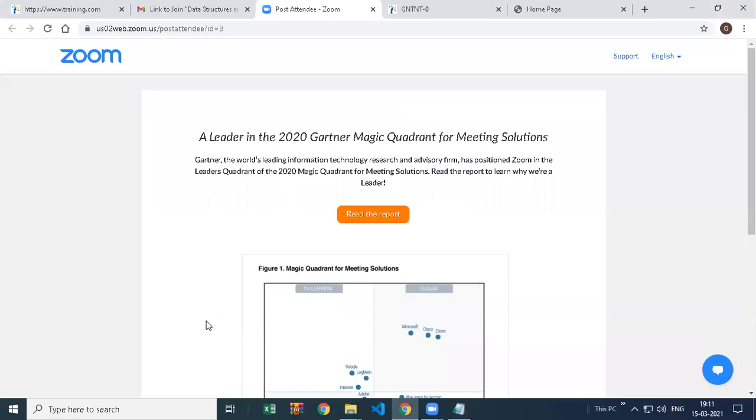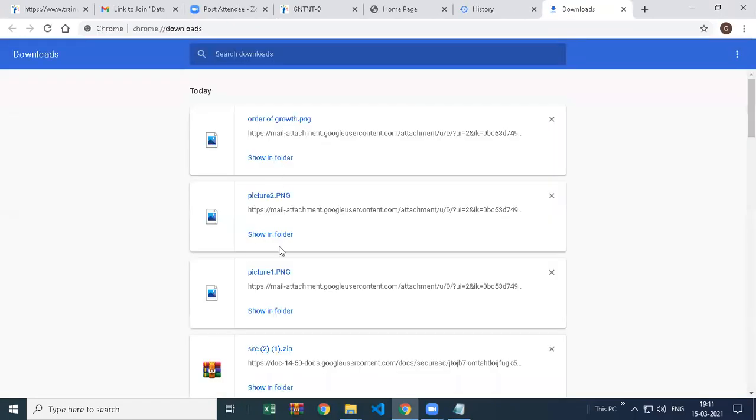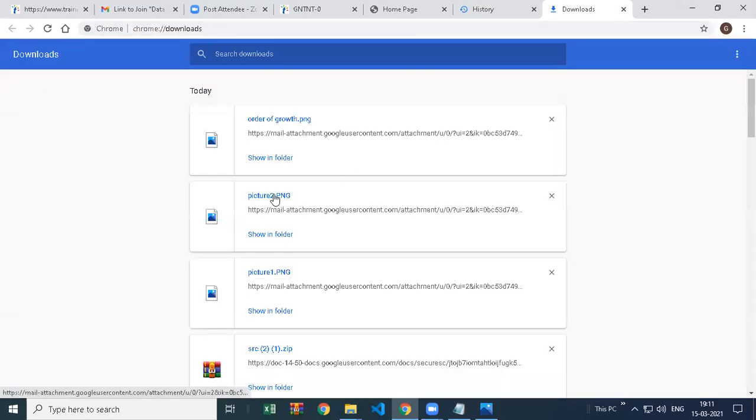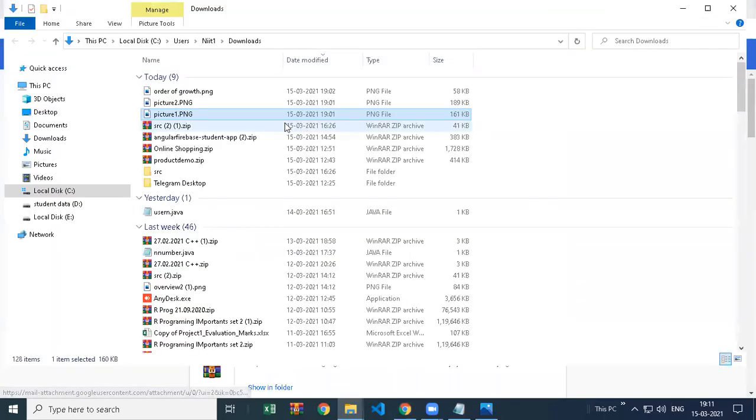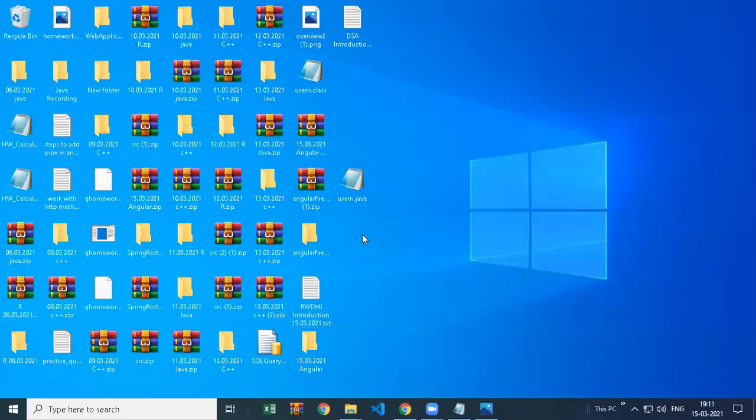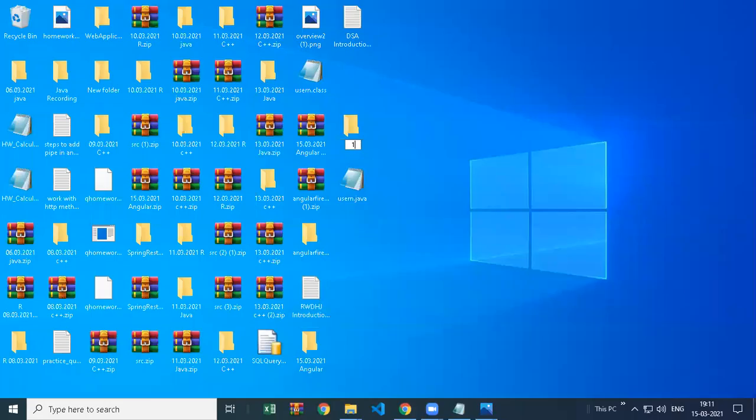So I have a few images here. Let me open one image, copy it, and paste it into the file named 15/3/2021 DSA.